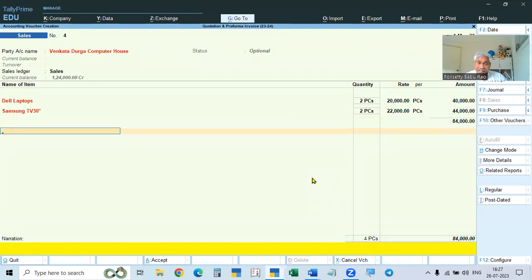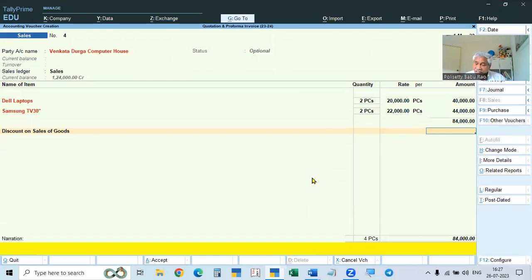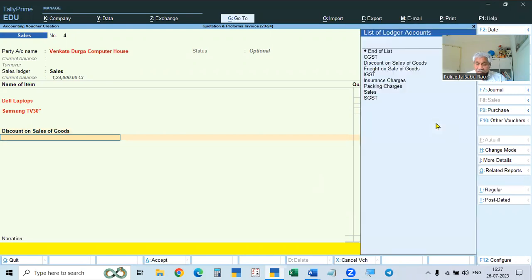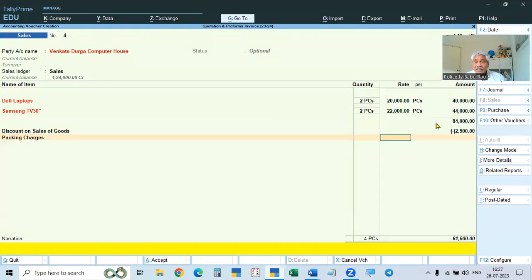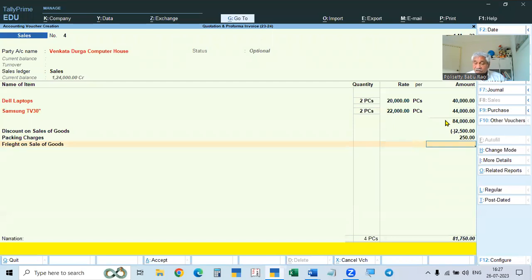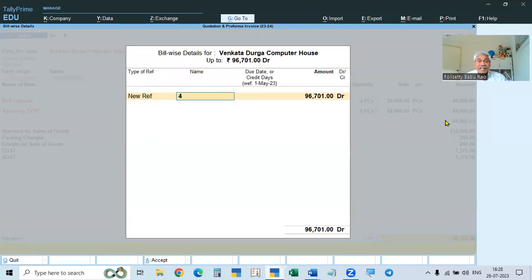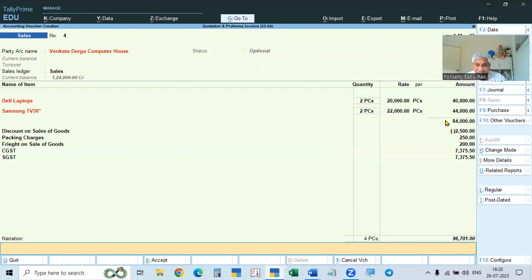If you are giving any discount, see video number 79 and 80, discount and additional expenses. For discount on sales, we give directly minus 2,500, giving minus without a percentage. Expenses will be packing charges, for example 250 rupees. Then freight, around 200 rupees. So we give these two. Then we give CGST, SGST. Okay, so this is to be accepted.